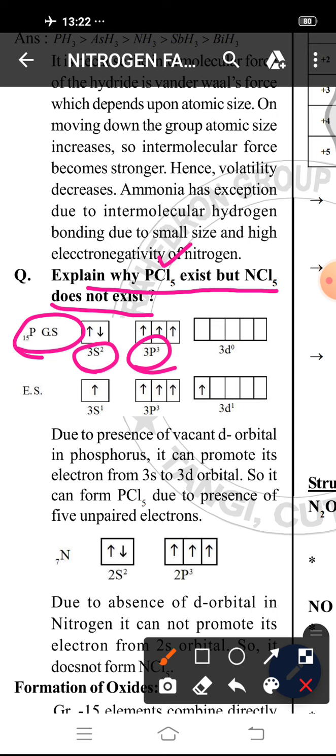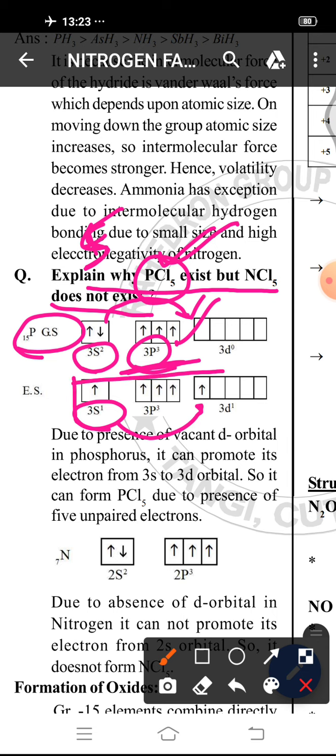So to form PCl5, it requires 5 unpaired electrons, but in ground state there are only 3 unpaired electrons. To become 5 unpaired electrons, it has to excite 1 electron from 3s to 3d. So 1 electron is excited from 3s to 3d. In excited state there are 5 unpaired electrons, so it can form PCl5.